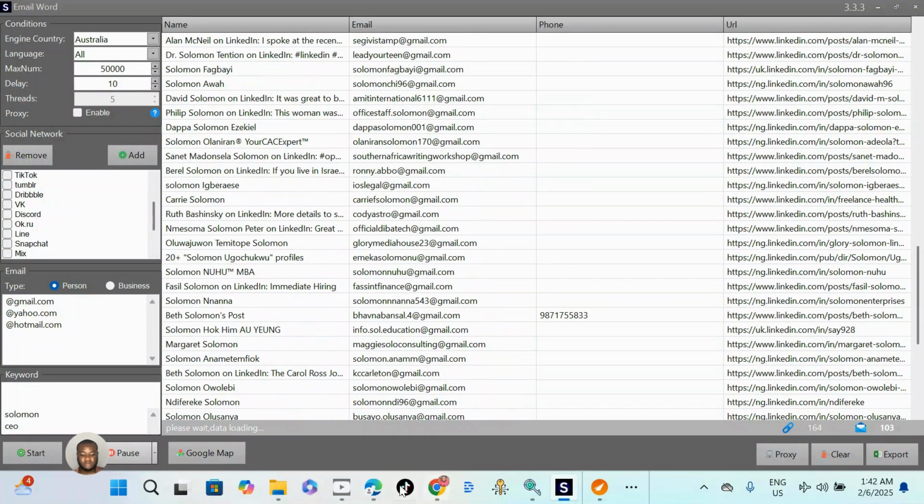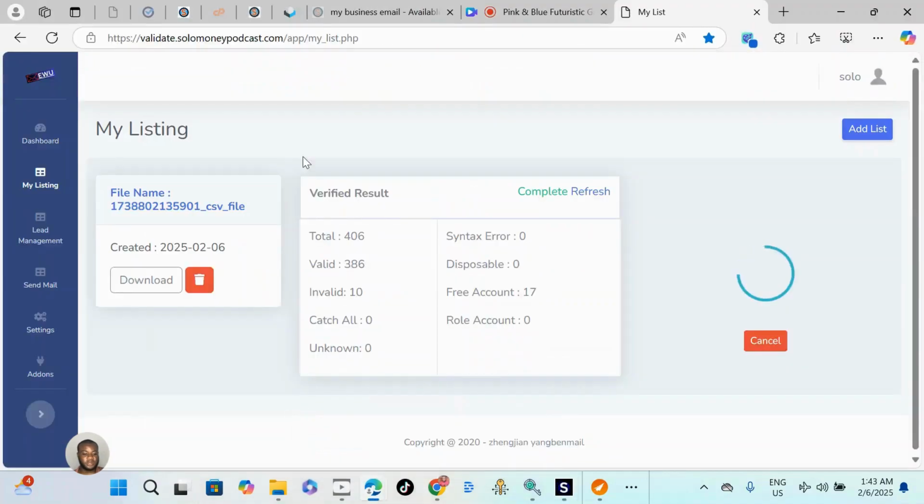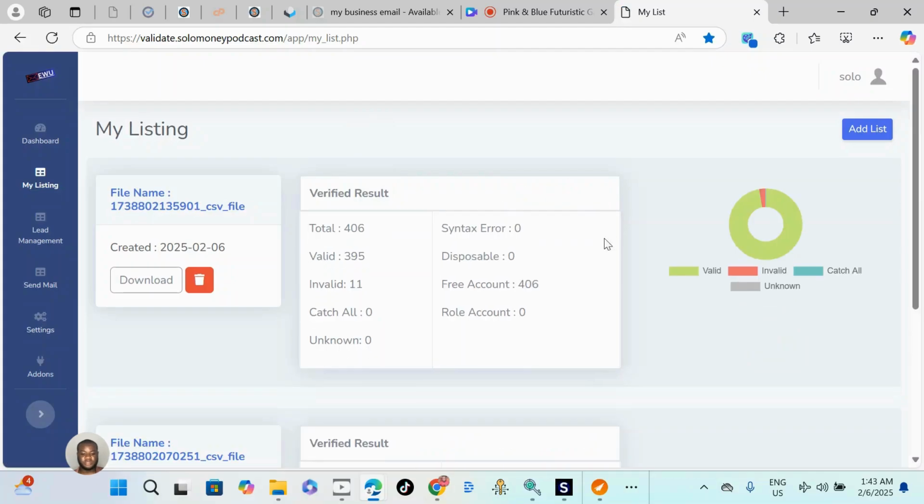To do that, go back to our email verification and you can see the 400 I was verifying have finished. Just click refresh. Once it's complete, click refresh to get the accuracy data. I have 395 valid and 11 invalid emails. An invalid email is bad for you to send a message to. So right now I have to export these emails to the sender.